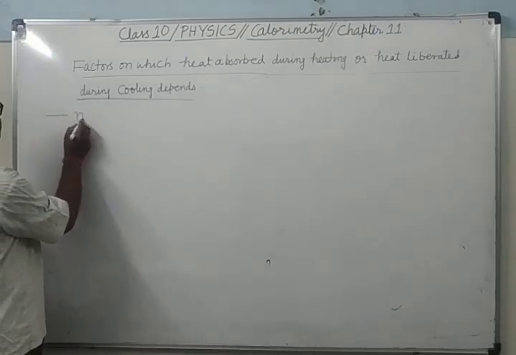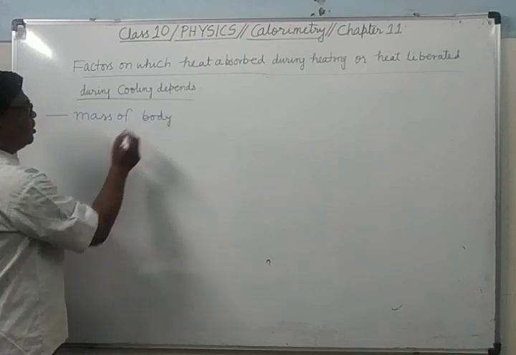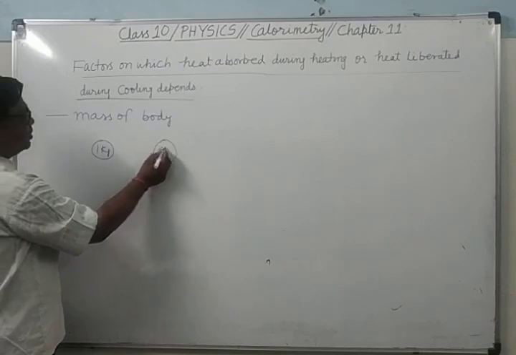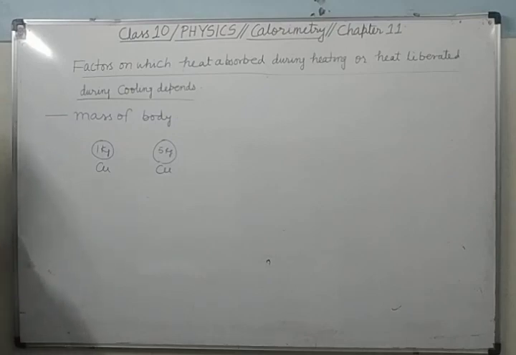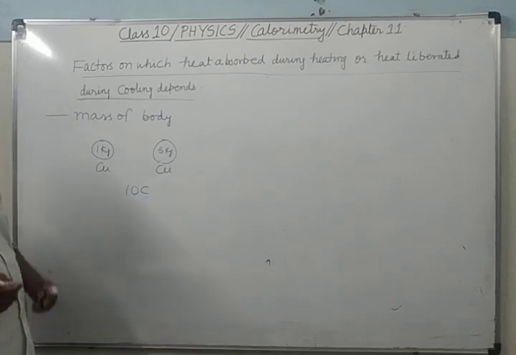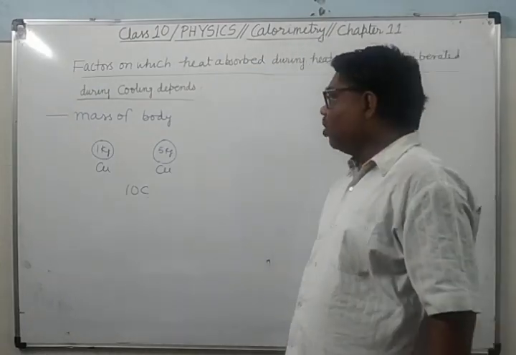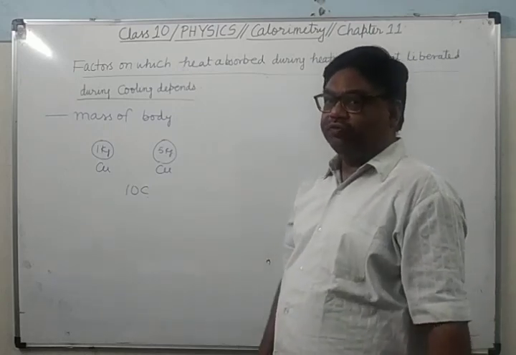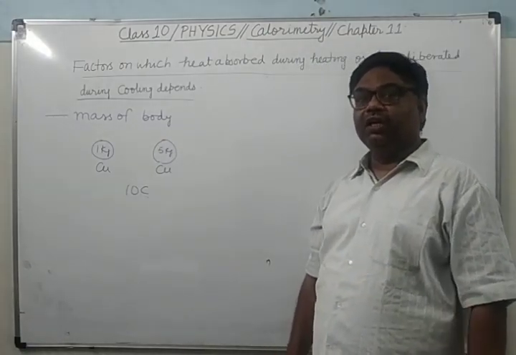It depends upon the mass of the body. Now see here, suppose there are two bodies, one is of 1 kg, other is of 5 kg. Both are made up of copper. If you have to raise the temperature of both by 10 degrees Celsius, means we have to increase the temperature of both by 10 degrees Celsius, the 1 kg one and the 5 kg one. In which case will more heat be required?